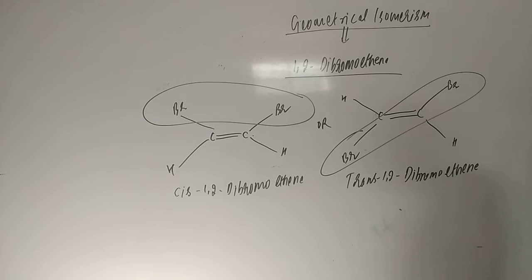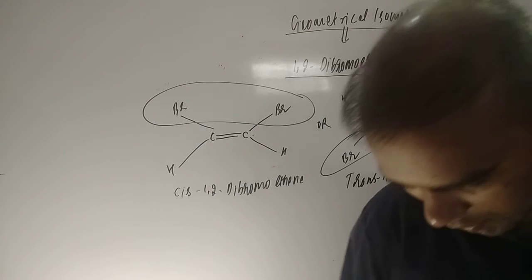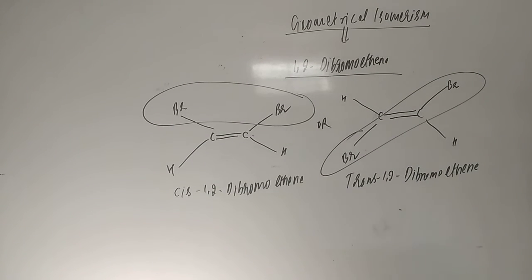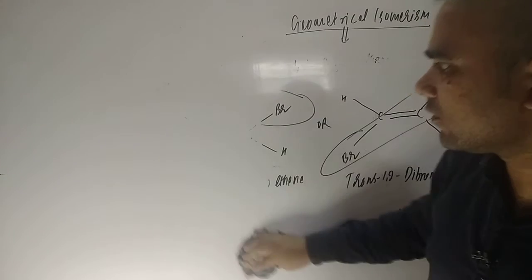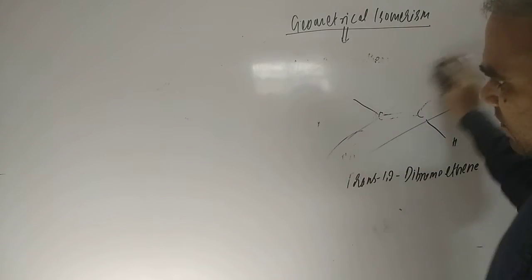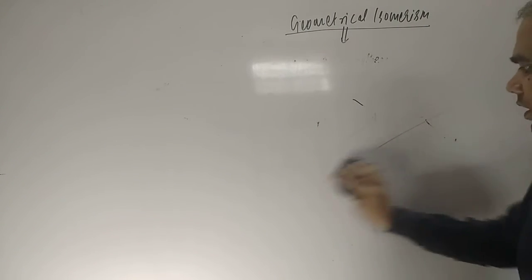If you want another example, you can check maleic acid. Maleic acid and fumaric acid also represent cis and trans forms of geometrical isomerism.